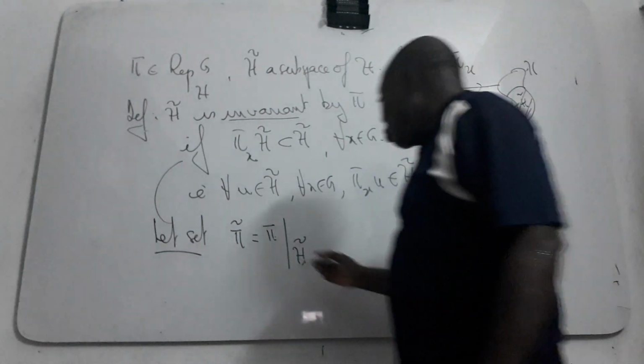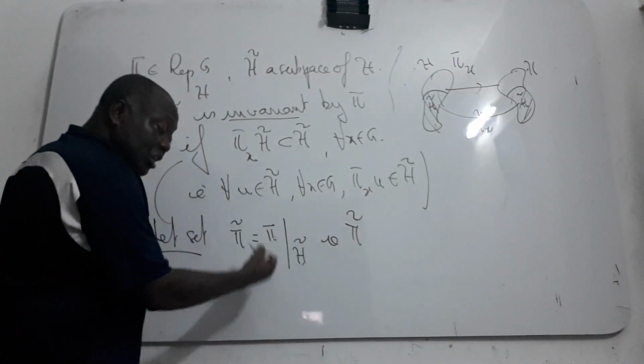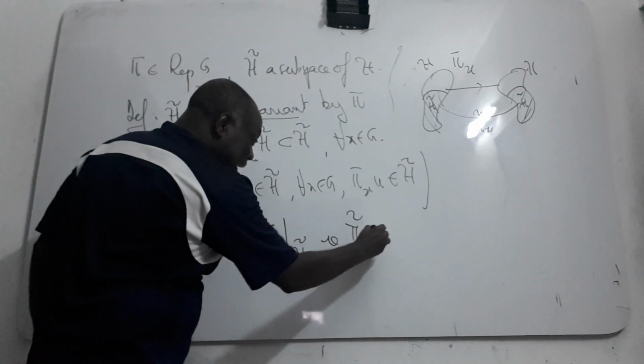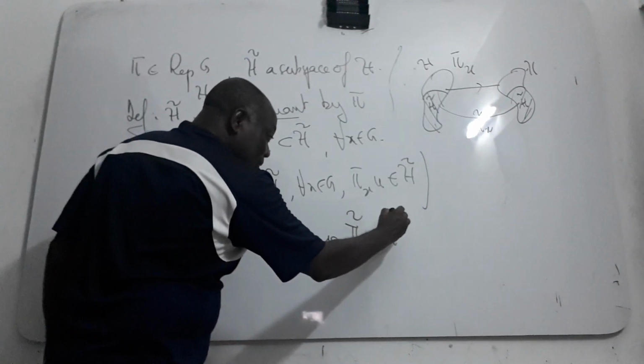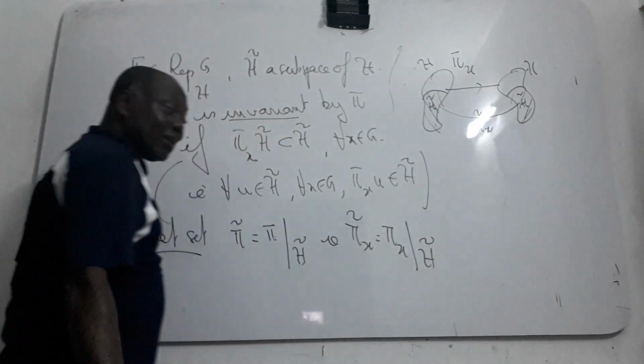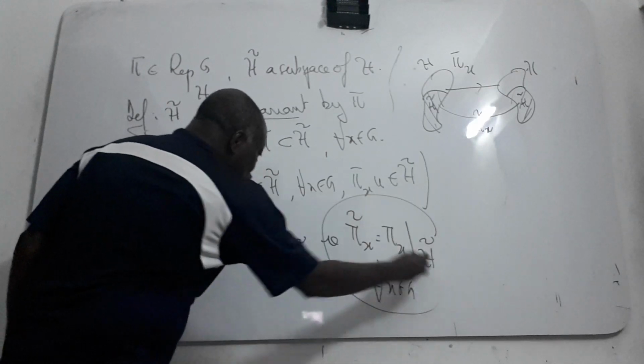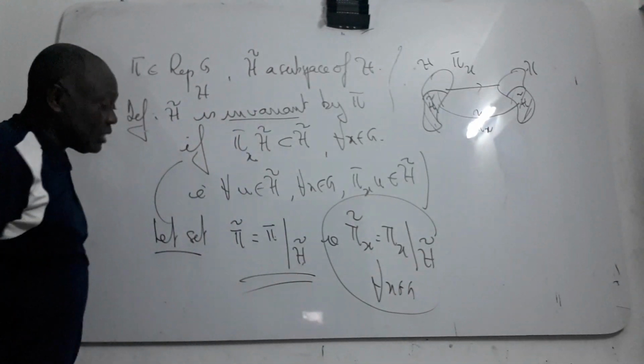That is just a notation. The real notation is pi of x restricted to H theta, for all x in G. But you usually use this kind of notation.